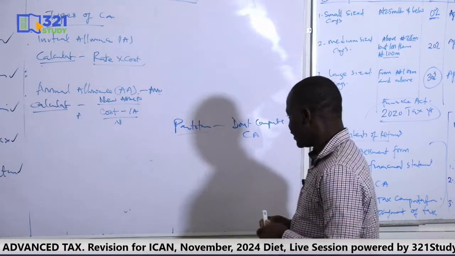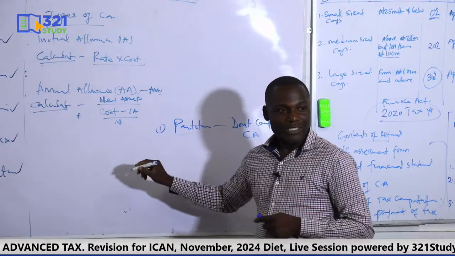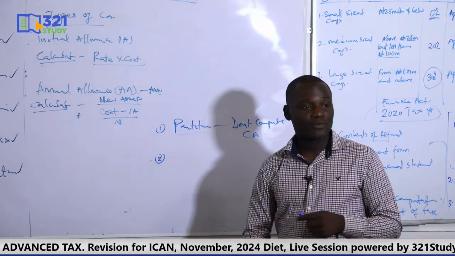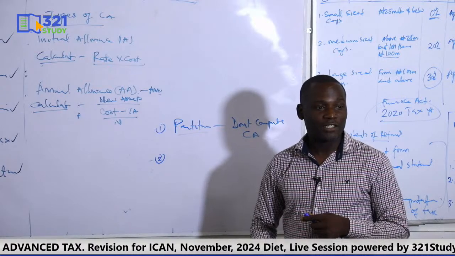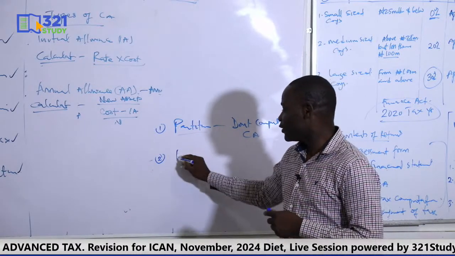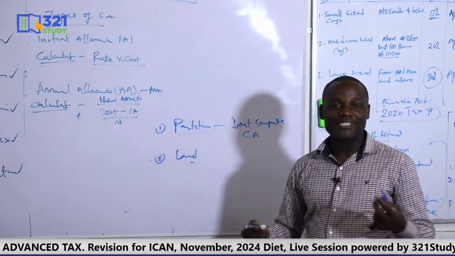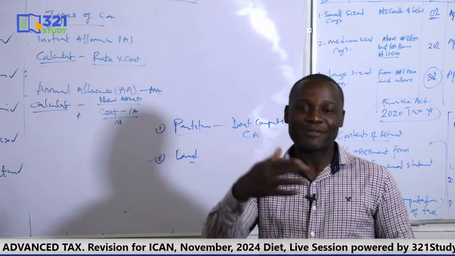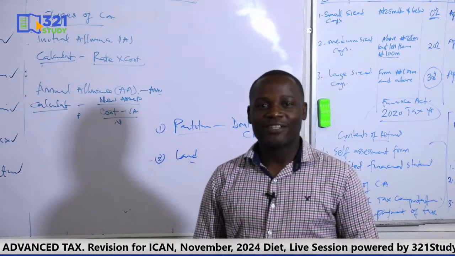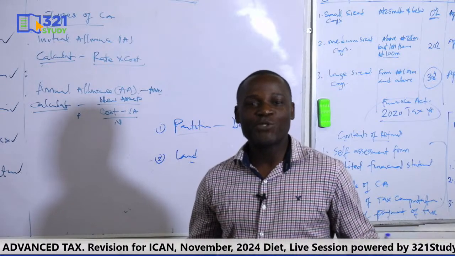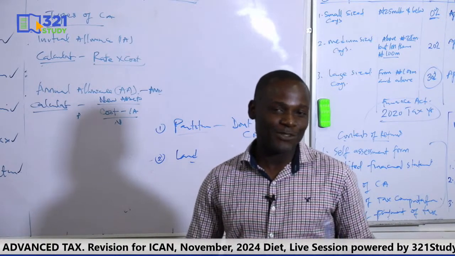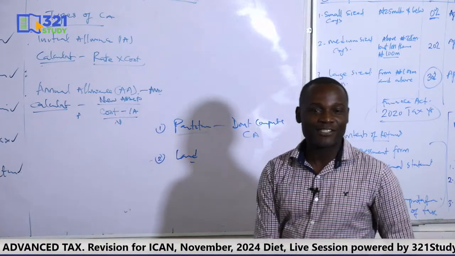Then there's another second question. How do we know the QCE belongs? Okay. And also is land the QCE? Land is not a QCE. Land doesn't depreciate. You know, capital allowance is in lieu of what? Depreciation. The question is, do you claim depreciation on land? There's no depreciation on land. So if there's no depreciation on land, you can't claim capital allowance on land.